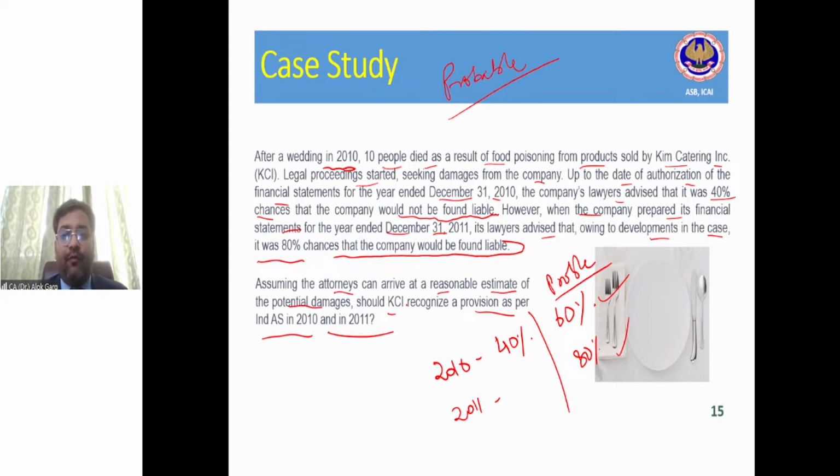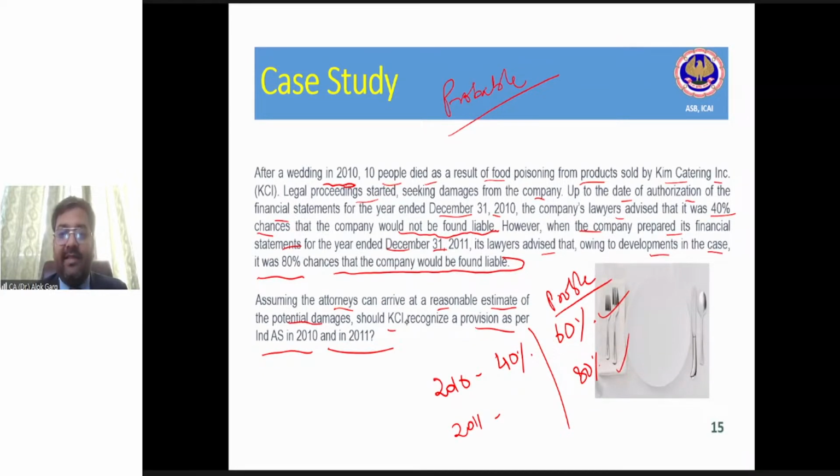And the outflow is probable. Yes, it is probable. There are 60% and 80% chances that the payment has to be made, right? Because their lawyers are advising. And in the question, it is also given that a reasonable estimate can be made. So whether provision is going to be recognized? Yes, it is going to be recognized.